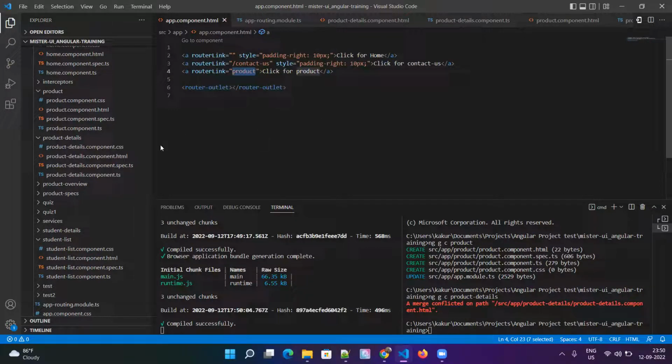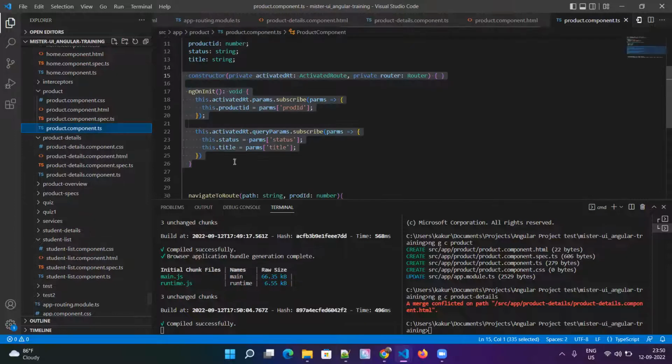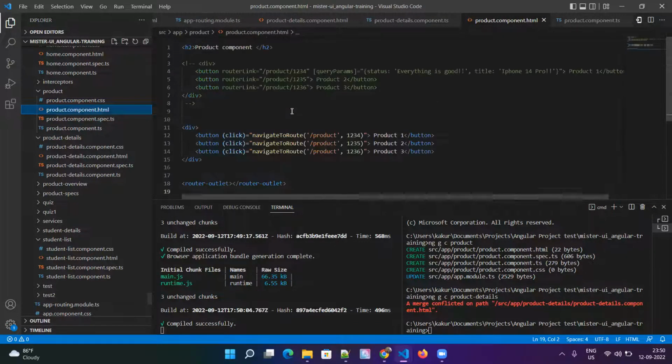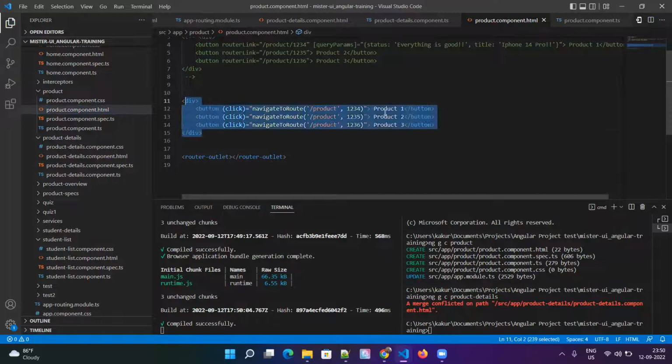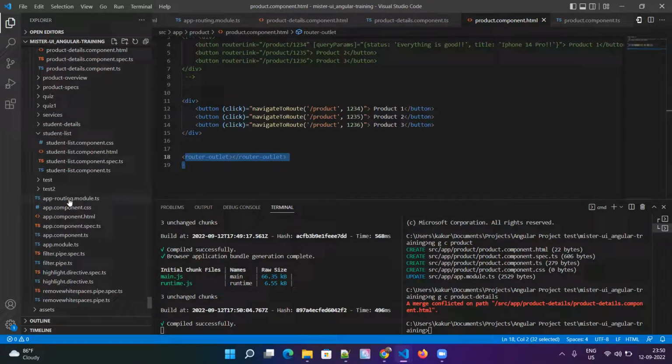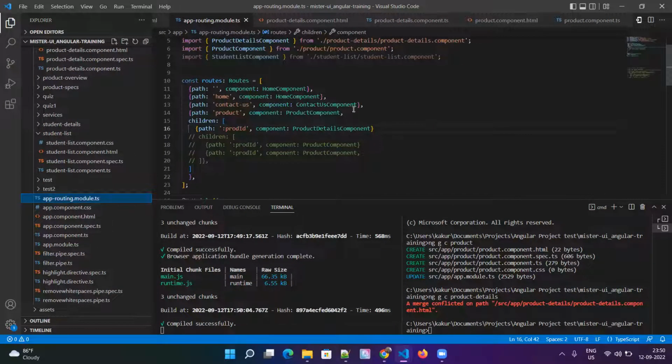But if I go to the product component, in the HTML I can see the three buttons: product 1, product 2, product 3. And I also have a router outlet here. This router outlet is for my child routes. If I go to the routing file, these are my parent routes, and this is my child route inside the product path. So the path will become product/product ID.